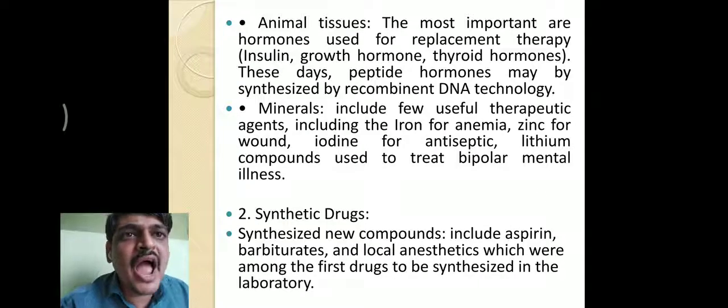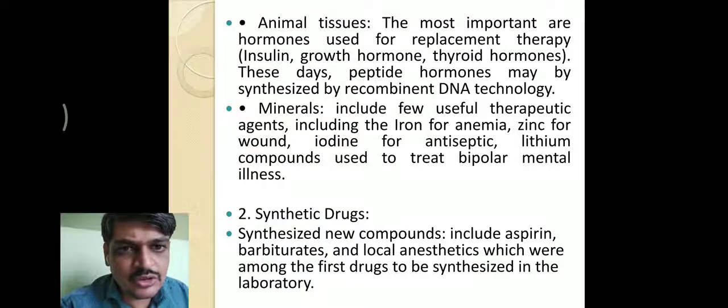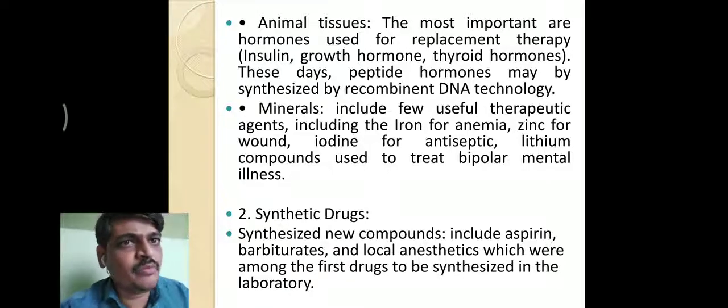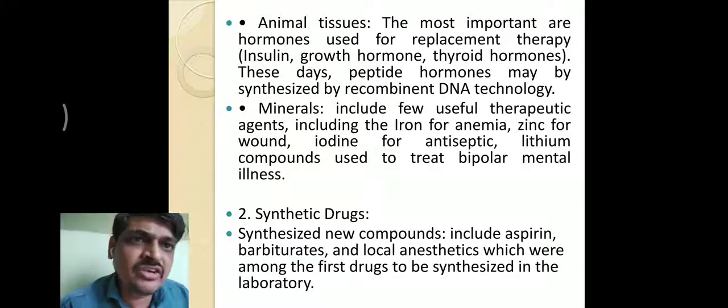Next one is the animal sources or animal tissues. Most of the important hormones used in your body, for example, insulin, are used in the treatment of diabetes mellitus. In case of deficiency of insulin secretion in our body by the pancreas, at that time replacement therapy is used, that means insulin is obtained from animals and injected into the body to maintain the insulin level in your body. Next examples, growth hormones, thyroid hormones.